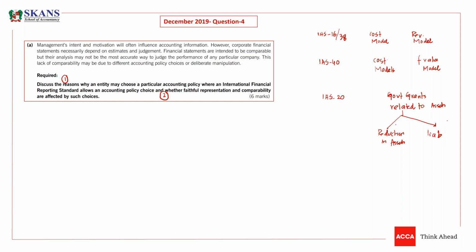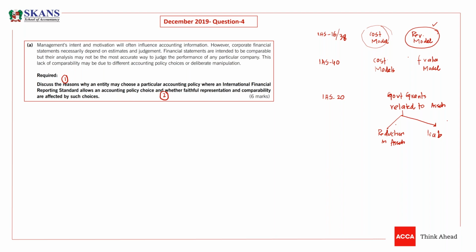So they are asking how. Discuss the reasons why an entity may choose a particular accounting policy. Why an entity may choose to follow the cost model rather than the revaluation model, or why some entities will choose the revaluation model. In the same way in IAS 16, the same way in IAS 20. So you need to give the reasons why they will do that, and tell them how and why they are doing this.